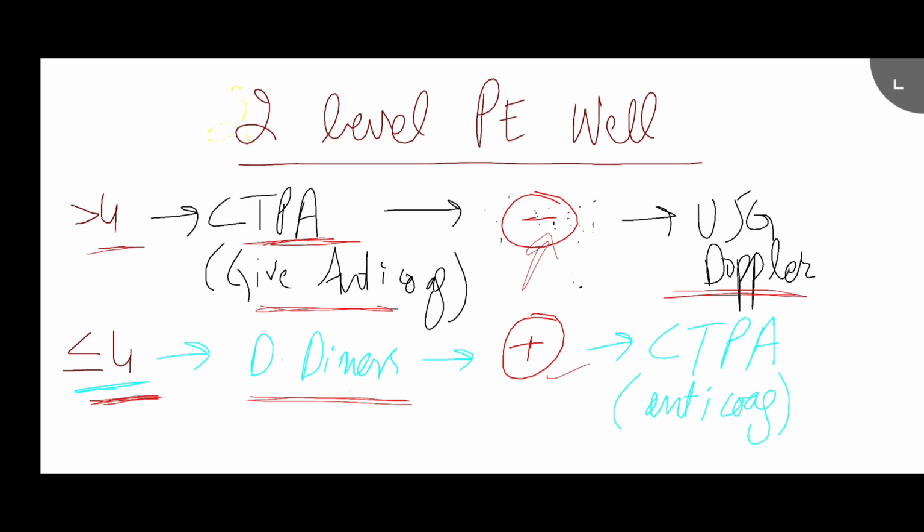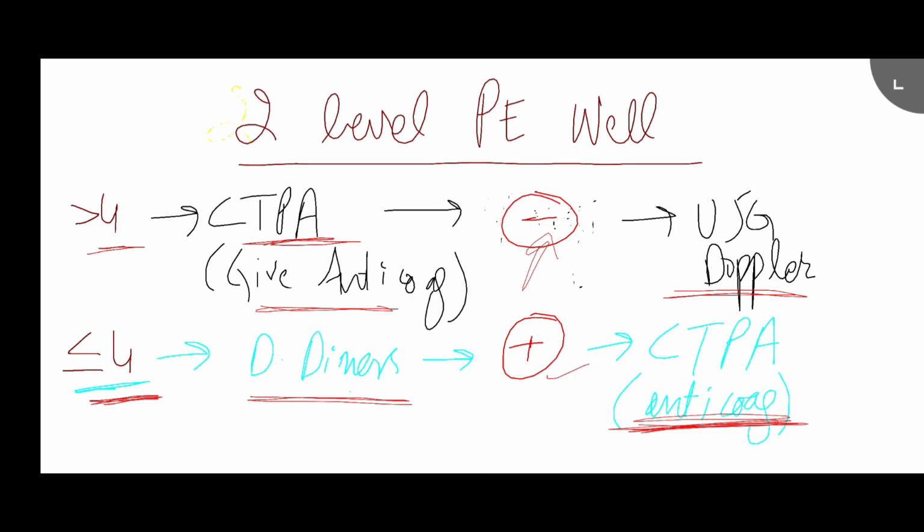Say, for example, here the two-level PE Wells score was less than 4, you did D dimer, it was positive, followed by CTPA. If the CTPA comes negative, stop the anticoagulation. You need not worry. So this is how you're going to do it.